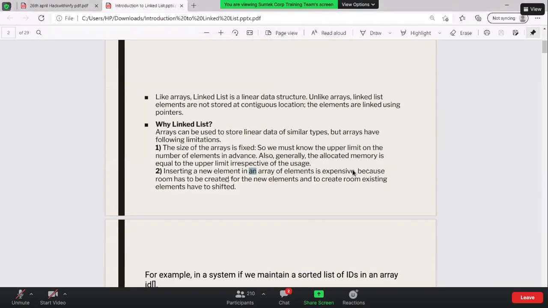Inserting a new element in an array is also an expensive operation, because room has to be created for the new elements to be inserted, and to create the room, the existing elements have to be shifted.